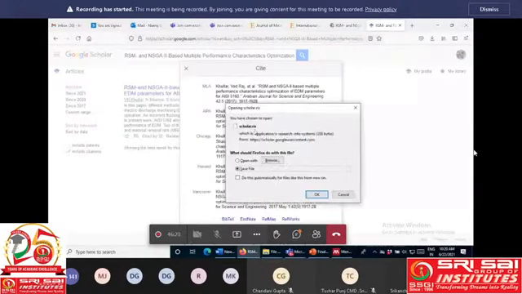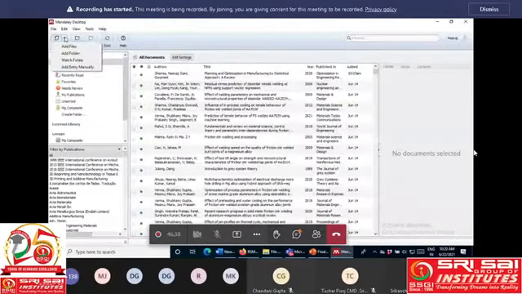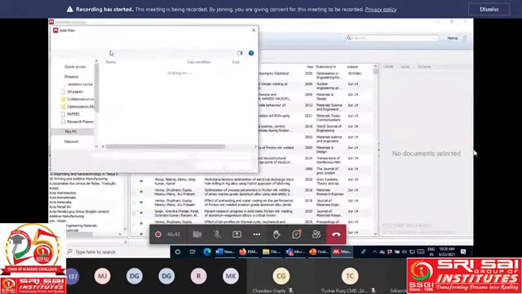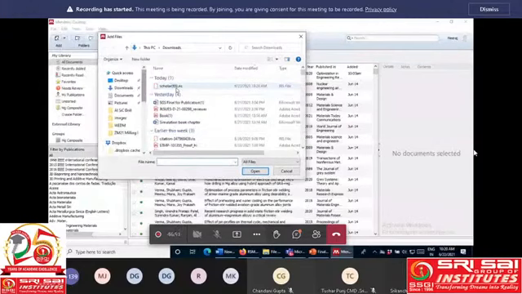Now what I have to do is simply add this file, using Add Files from Mendeley. This file is in Downloads. This is the .ris file, from 22nd of June, 10:20. So it is already downloaded. I click here and open it in this. Now the file I downloaded is here. Similarly, you can do this for n number of publications.